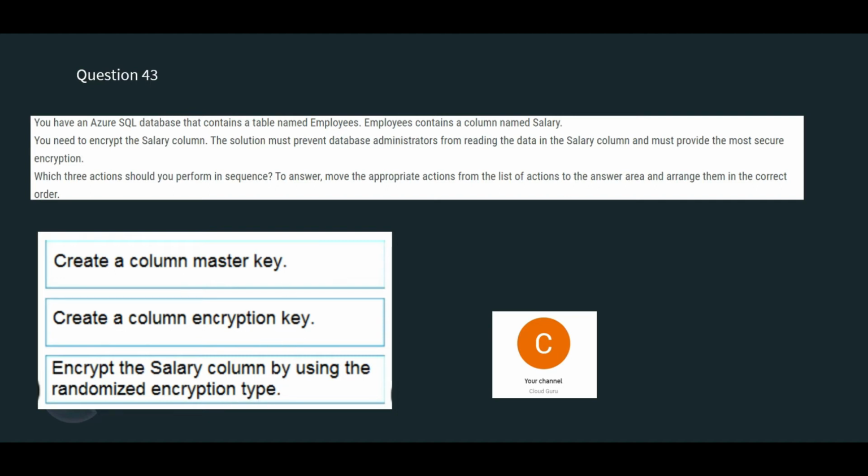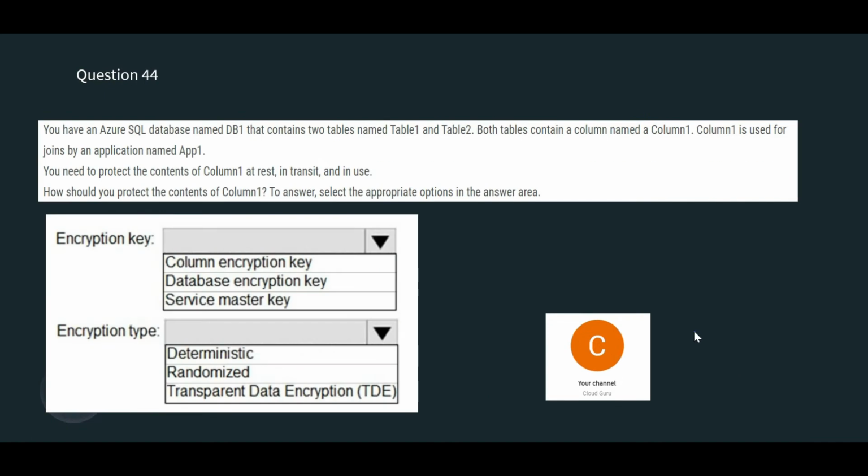This is the sequence. See, this question now is again an encryption key related question. In the previous question I was explaining, if you have 2 tables and you have 1 column and you have to join and that has to be encrypted, what to do? It's the same question. So the story goes this way. You have 2 tables, okay, you have a database. You don't focus on that, you just consider you have 2 tables and you are joining these 2 tables by column 1.